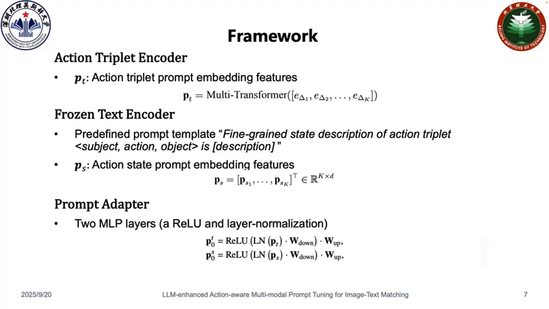For the frozen text encoder, we first define a prompt template and use a frozen text encoder to encode prompts into action state prompt embedding features. For the prompt adapter, we feed different types of action-aware prompts into the prompt adapter to generate action-aware visual prompts.